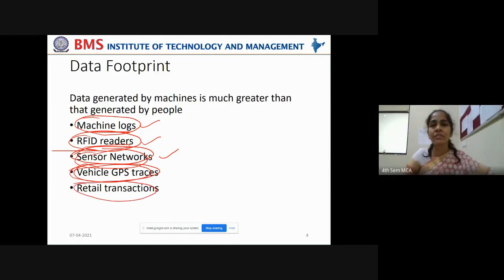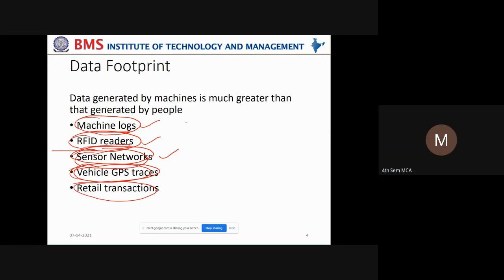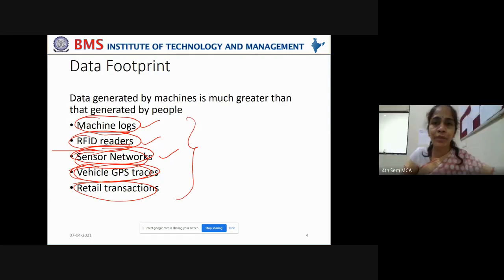And you already know about retail transactions. When you buy something in a supermarket, when you buy something online, whenever you make a transaction, data will be generated under some transaction ID. And analyzing that data, they can understand customer preferences, customer priorities, so that they can optimize their warehouse. They can optimize their stock in the market to meet the demands of the customer. Okay, so all these machines are generating large volumes of data, not only the humans, but all these machines are adding to existing volumes of data.